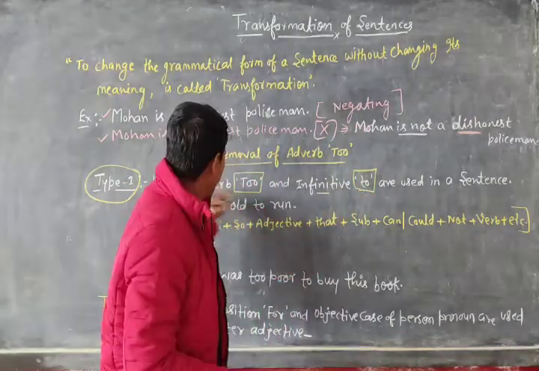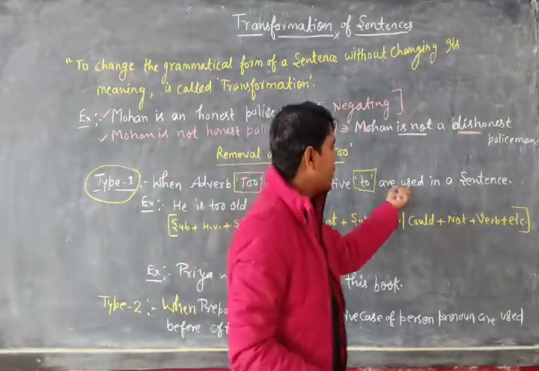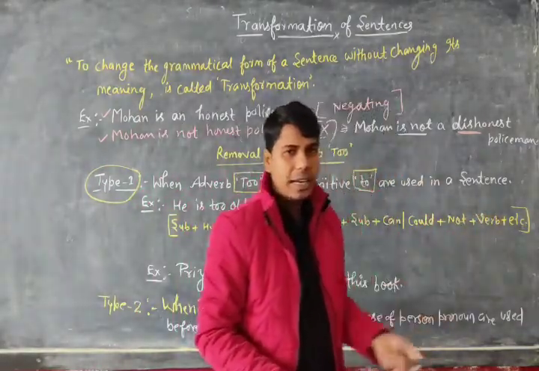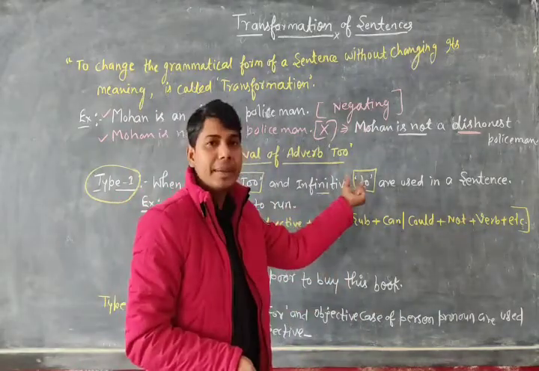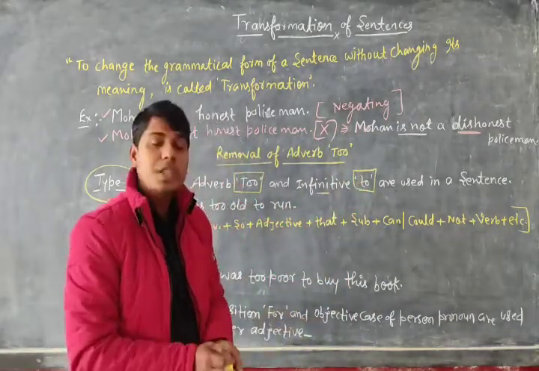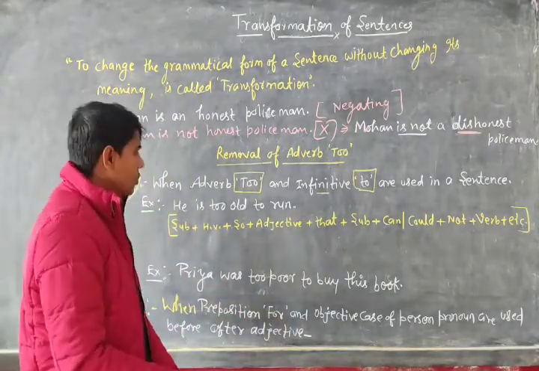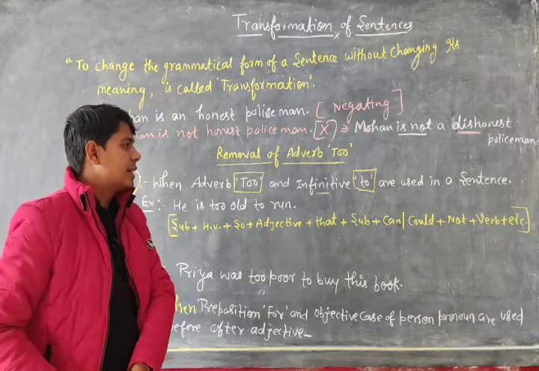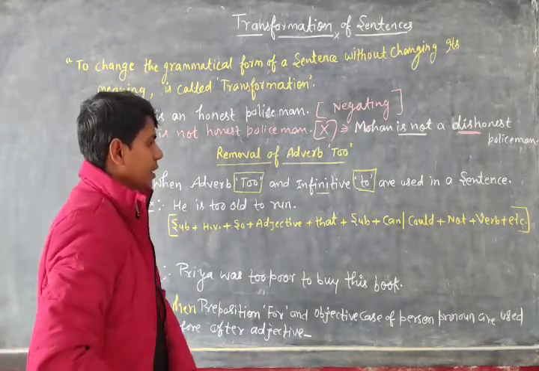Okay, so when adverb to and infinitive to are used in a sentence, I mean to say when adverb to is followed by infinitive to, then how do we transform the sentence? Let's see how you can transform a sentence when adverb to and infinitive to are put together.